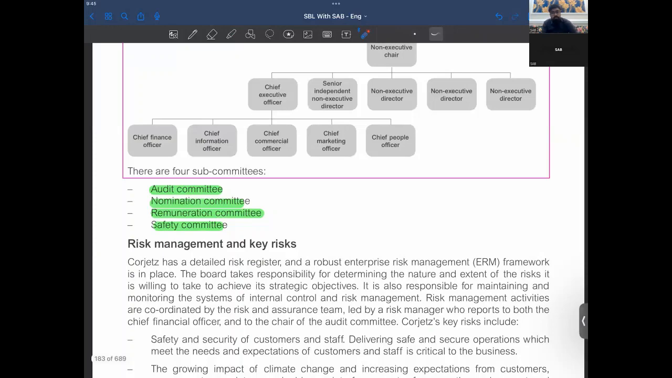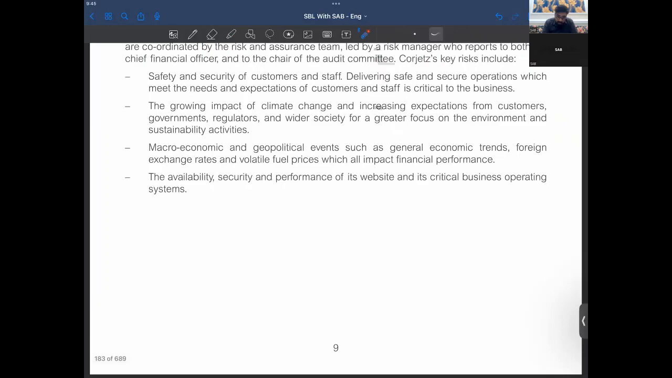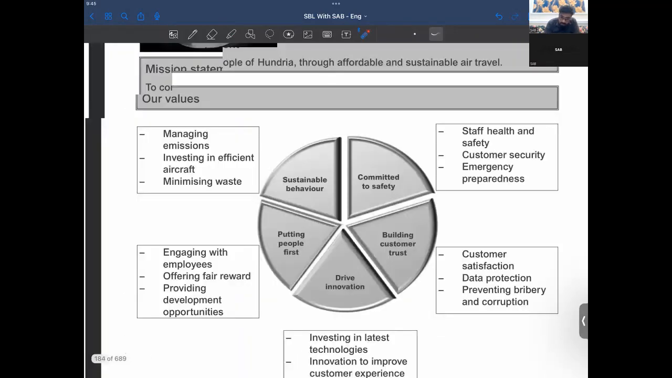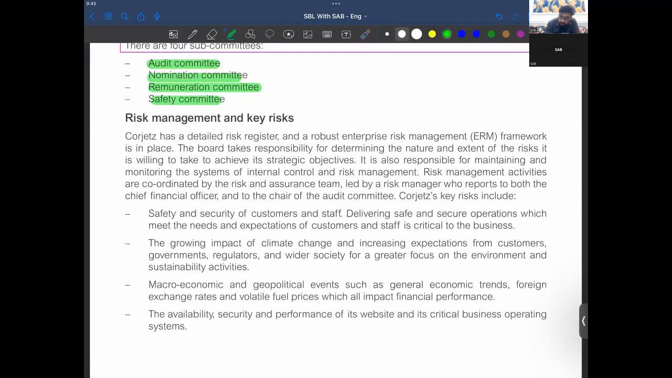Risk management. Yeah, airlines have been facing many risks, right? So Gorgeous has a detailed risk register and robust ERM. So they follow that, they have a risk register. So risk analysis could be asked, right? They could give you some risks. We have solved questions like this. They can give you some risks and ask you to make sure every risk is mentioned in the risk register, or they could ask you to plot risks on the heat maps, the questions which we have solved, right?